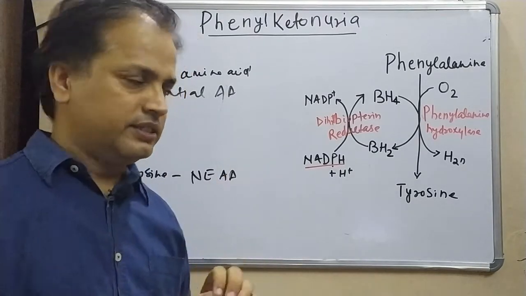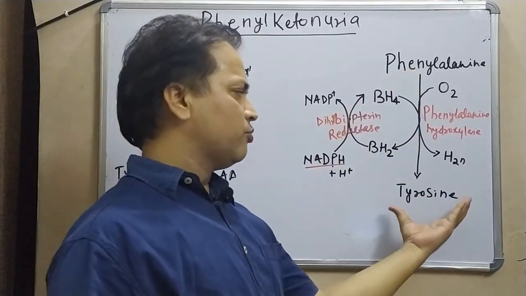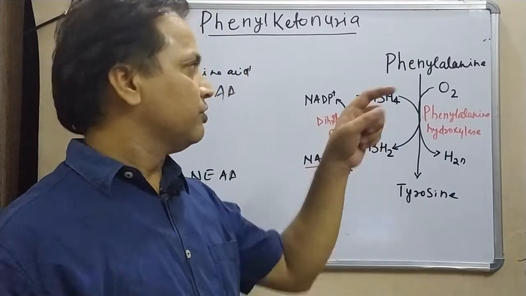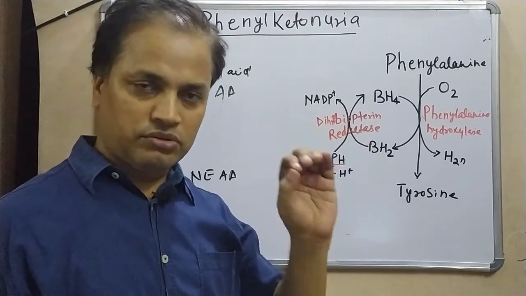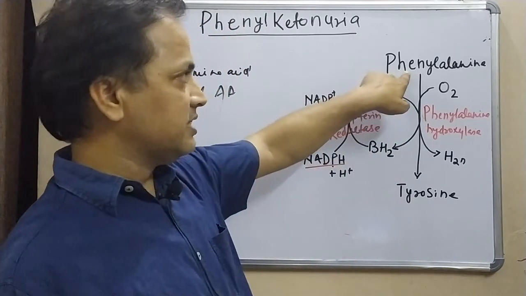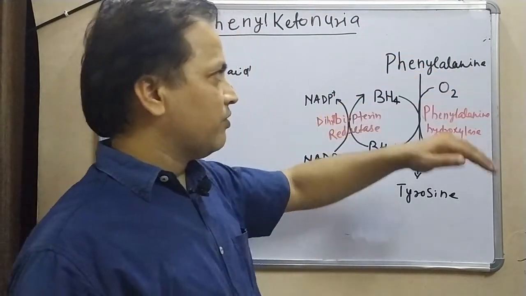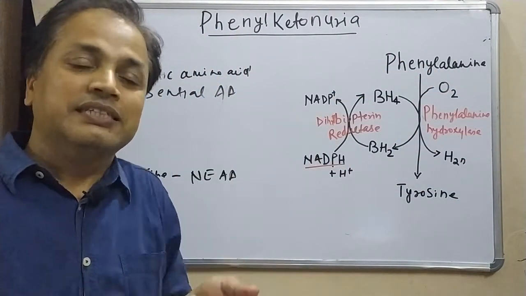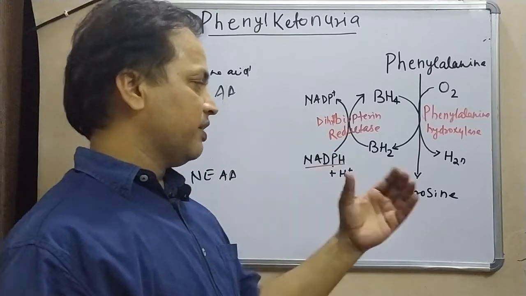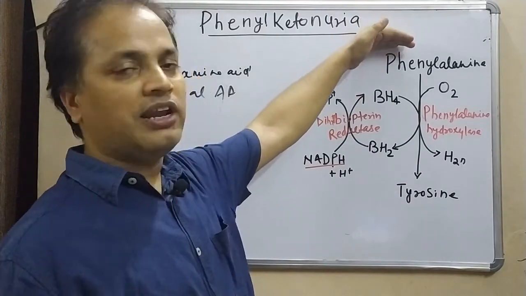Now, if in my diet I directly get tyrosine, even if I am not getting phenylalanine directly, what will happen? My dependency on phenylalanine is reduced. If we get tyrosine directly in our diet, my dependency on this essential amino acid will be reduced. In that case, we don't require phenylalanine at all. This type of process is called the sparing action of tyrosine over phenylalanine. It means if you have a sufficient amount of tyrosine through the diet or other sources, then we don't require phenylalanine.